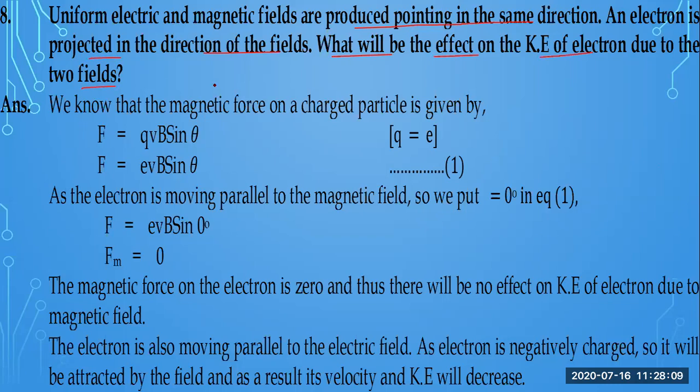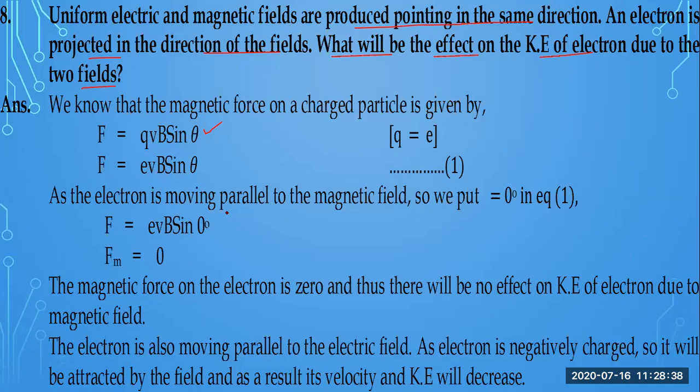We know that the magnetic force on a charged particle is given by this formula. That is q, the charged particle, moving with velocity v and moving inside the magnetic field of strength B with an angle theta. Here, this will be the force acting. So q is basically the charge of the electron. So it will be sine theta.